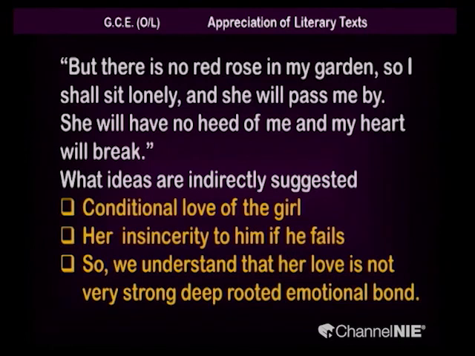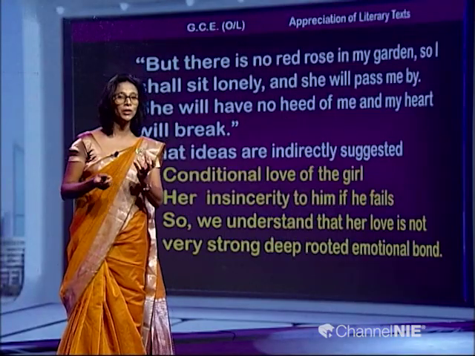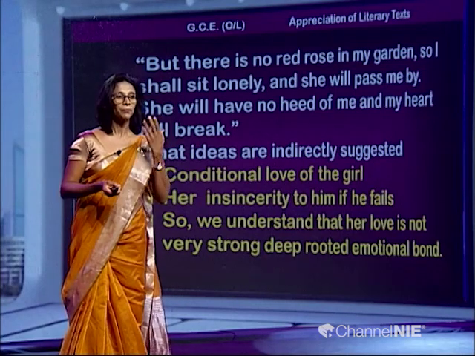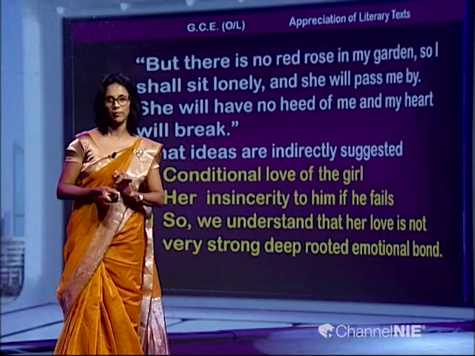So we understand that her love is not a very strong, deep-rooted emotional bond, right. So though the boy has fallen in love with this girl, the girl is not going to love him back equally well, right. So she is having a kind of conditional love. If not, she shouldn't have given that condition of finding a red rose, right. The idea is clear to you, children.